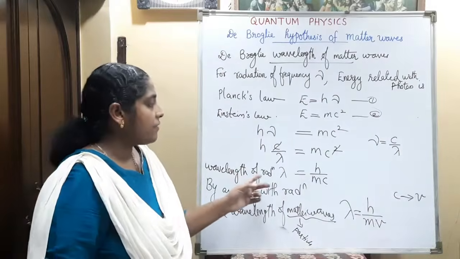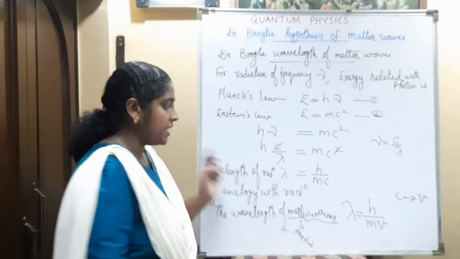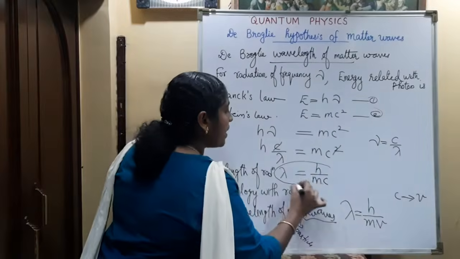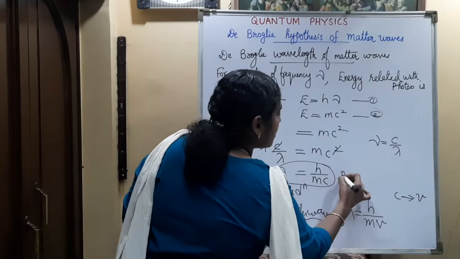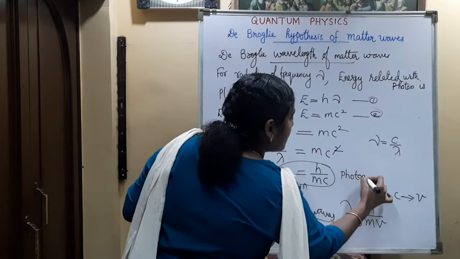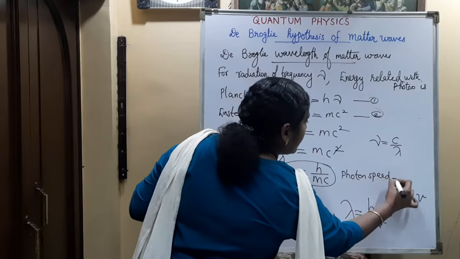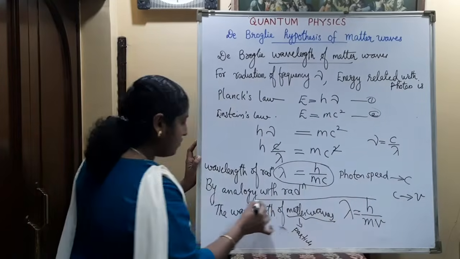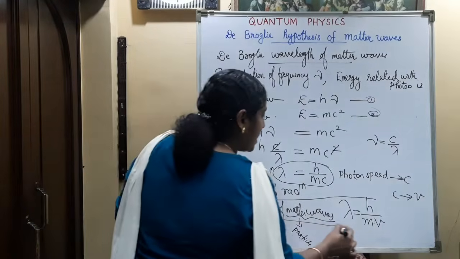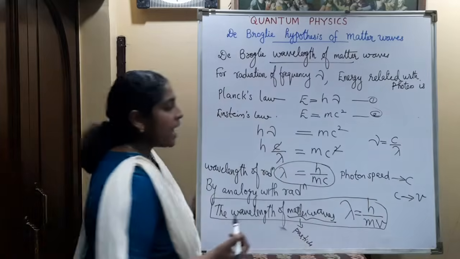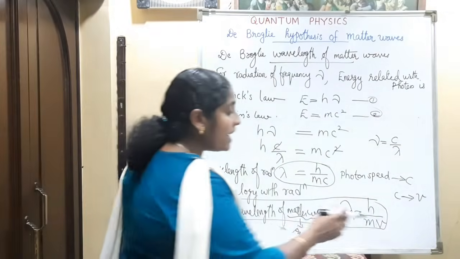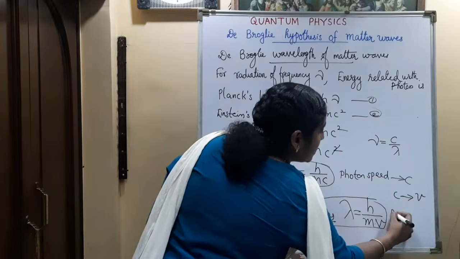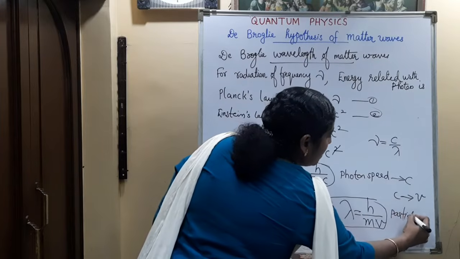The wavelength of radiation is lambda is equal to h by mc, because here the photon speed is c. When we consider matter waves, the wavelength related with this is lambda is equal to h by mv. What is the v there? v is the particle velocity.